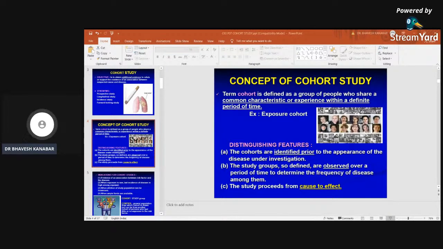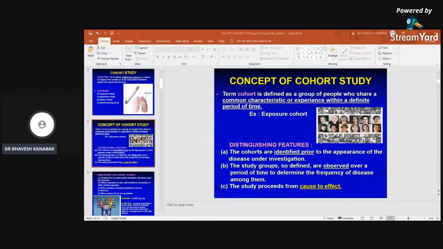So, as a general consideration, the cohort first of all must be free from the disease under study. When the study begins, the cohort must be free from the disease under study, right? Those who are selected as smokers should not have lung cancer at the start of the study. In this topic, we will always be taking the example of cigarette smoking and lung cancer, right?